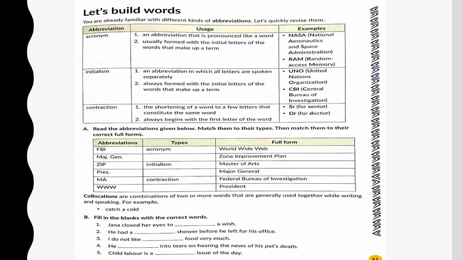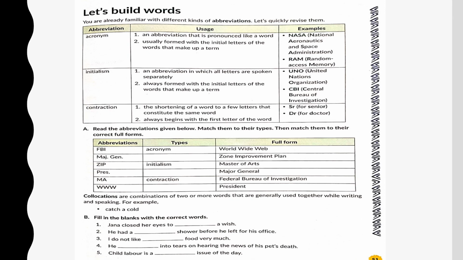As you already know, what are abbreviations? Abbreviations are short forms. Now here are three different kinds of abbreviations given to you: acronym, initialism, and contraction. What are acronyms? Acronyms are those words which exist as independent words. Means these are the short forms that are formed by the initial letters of each word, but they exist as an independent word. For example, we don't say N-A-S-A, we say NASA. Similarly, we don't say R-A-M, we say RAM. So these are called acronyms. These are short forms spoken as a word.